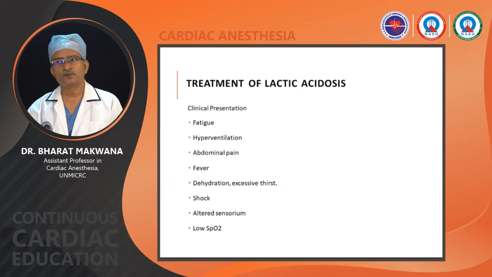Abdominal pain: we have to be alert that if abdominal pain is there, then the lactate could be caused by mesenteric ischemia, so we have to take it seriously. Fever can be linked to the development of sepsis with low perfusion. With dehydration, the patient will feel excessive thirst due to high acidosis and relative dehydration of cells due to high acidosis that leads to osmotic dehydration of cells.